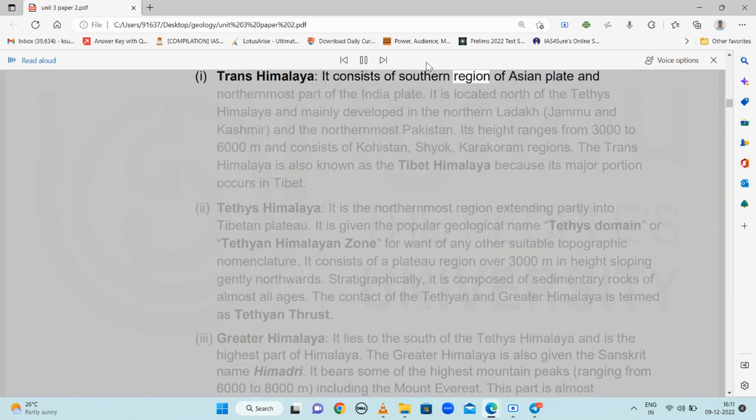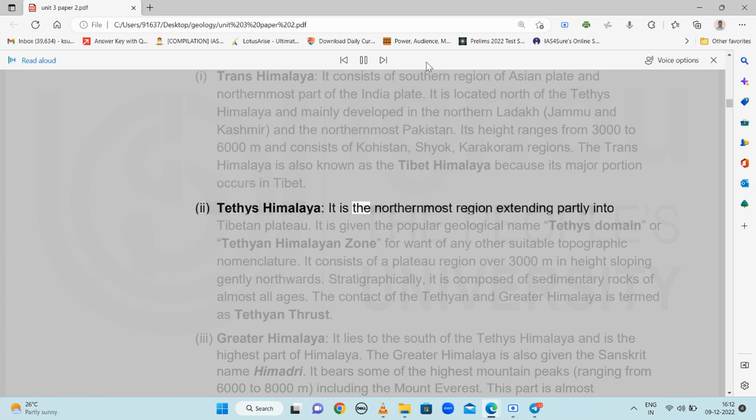1. Trans-Himalaya. It consists of the southern region of the Asian Plate and the northernmost part of the India Plate. It is located north of the Tethys Himalaya and mainly developed in northern Ladakh, Jammu and Kashmir, and northernmost Pakistan. Its height ranges from 3,000 to 6,000 meters and consists of Kohistan, Shyok, Karakoram regions. The Trans-Himalaya is also known as the Tibet Himalaya because its major portion occurs in Tibet.